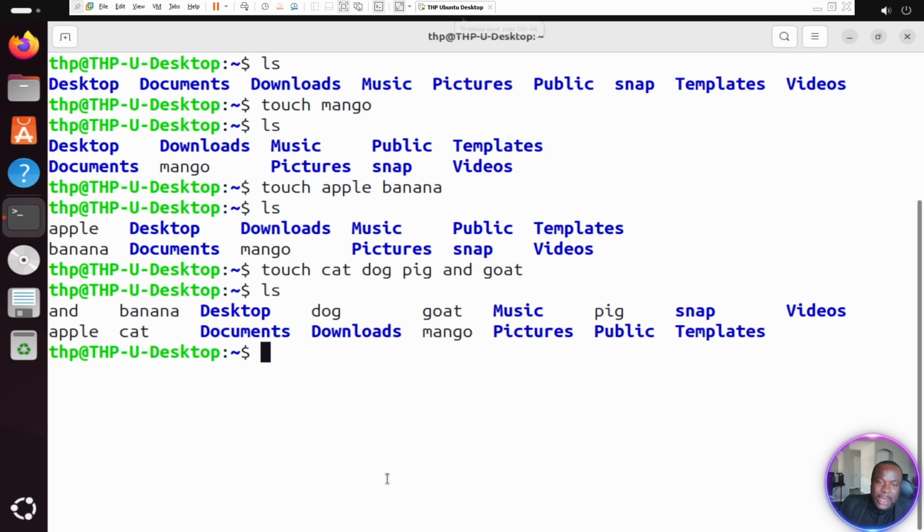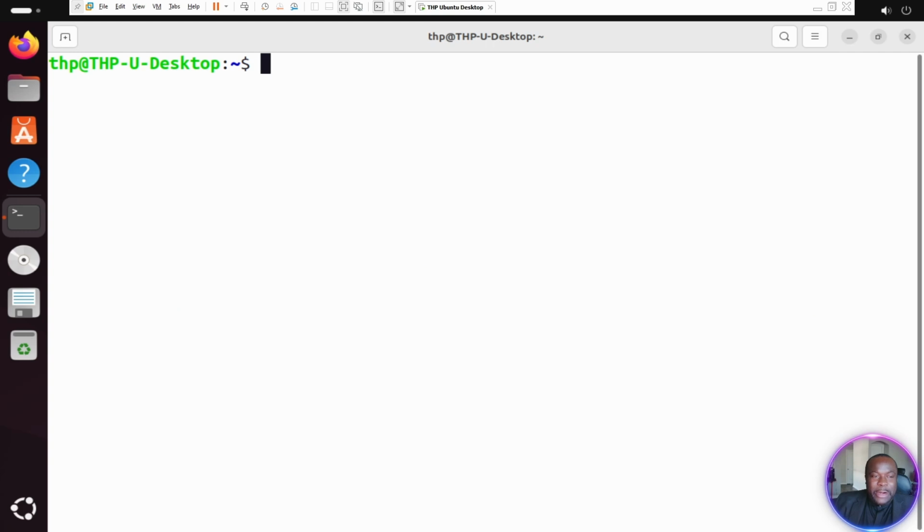So I'm going to proceed into the next part of this class, and I want to see more about this ls command. What is this ls? Is there a manual that I can have that explains to me how ls works? What does ls do? So in Linux, there is a command we call man. And by the way, I'm going to clear my screen because there's a lot of stuff on the screen already. I'm going to write the word clear, C-L-E-A-R, and I hit enter. Look at that. My screen is clear.